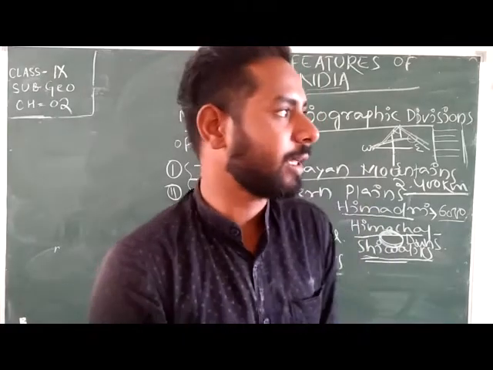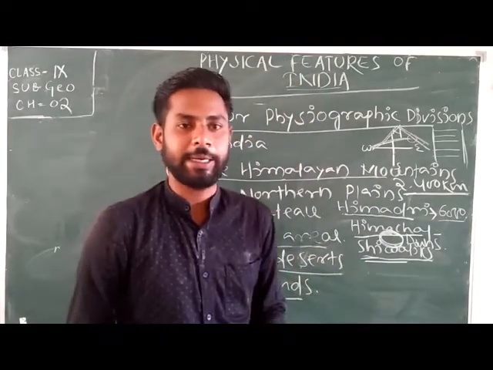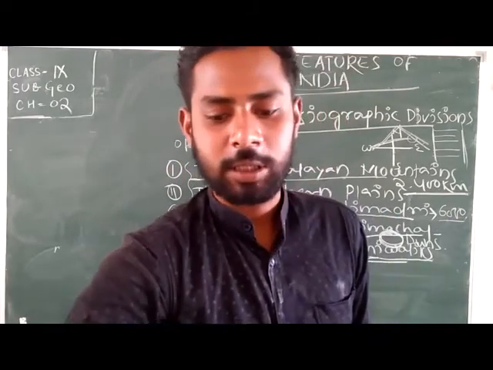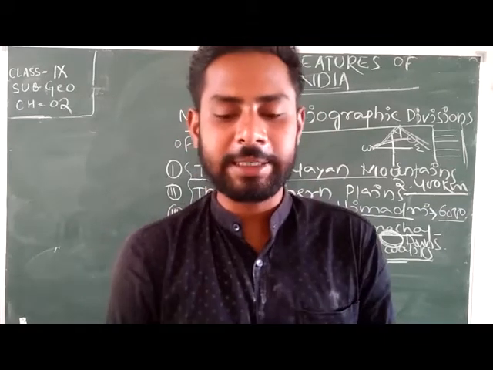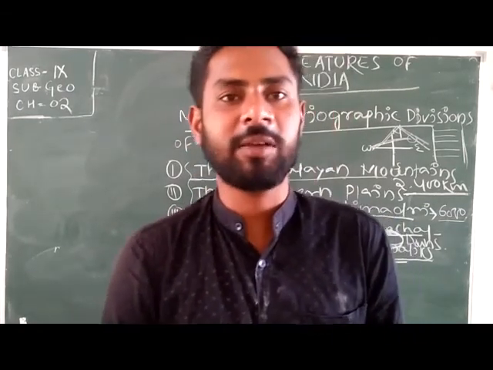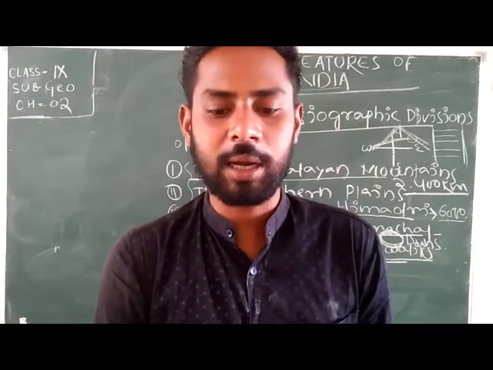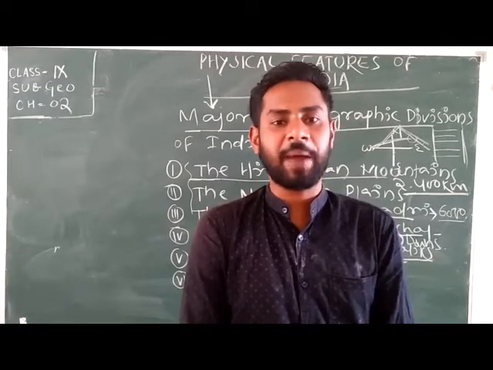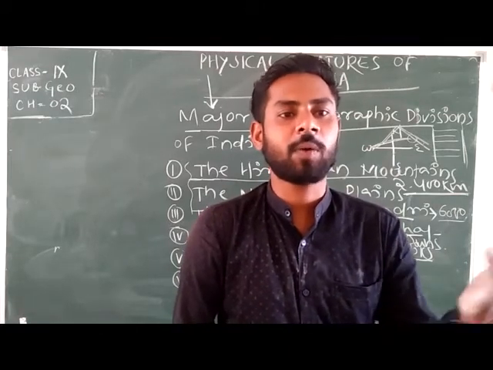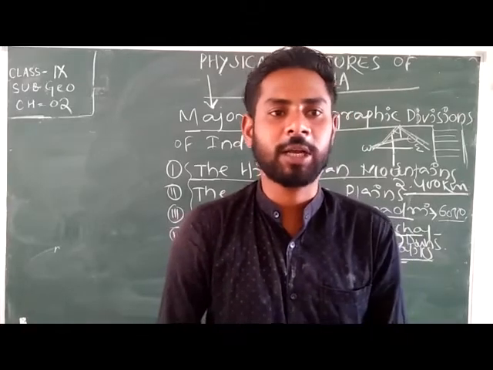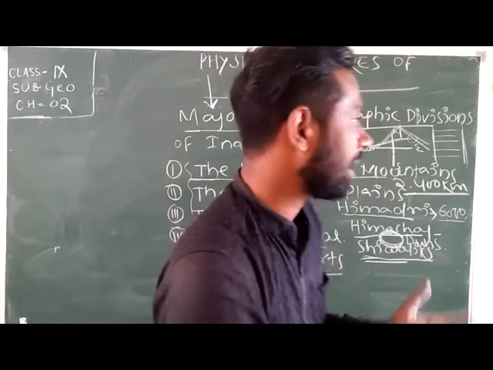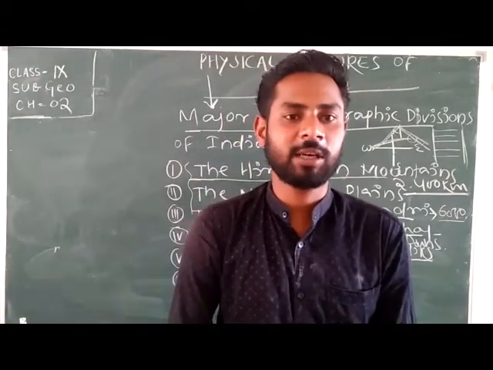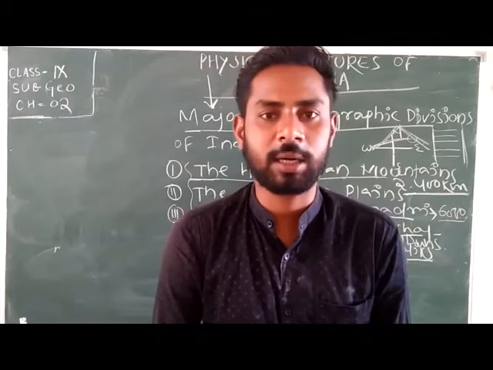After that, the second major physiographic division of India is what? The northern plains. So it is formed by what? Interplay of the three major river systems, the Indus, the Ganga and the Brahmaputra. Means these three, you can say the perennial rivers, flow from Himalayan mountain ranges. Okay, so the northern plains are created by interplay of three major rivers, the Indus, after that the Ganga and the Brahmaputra.